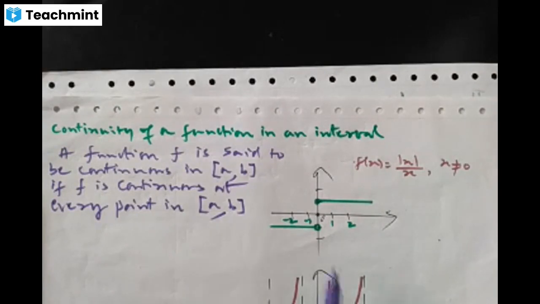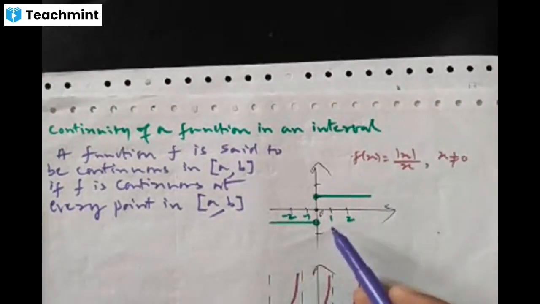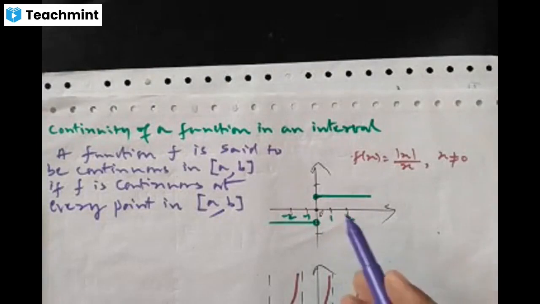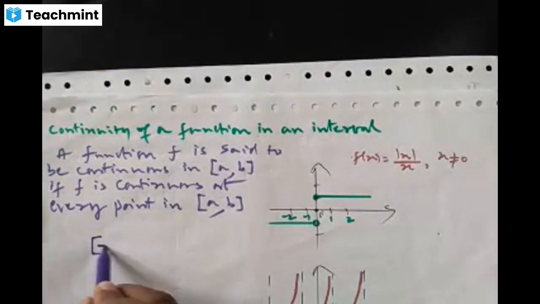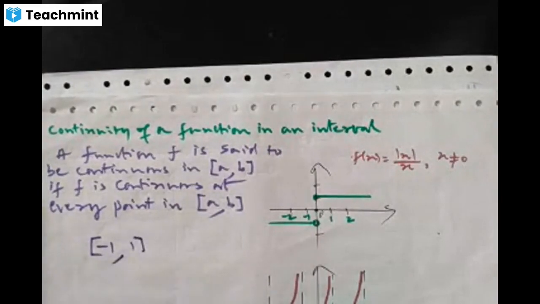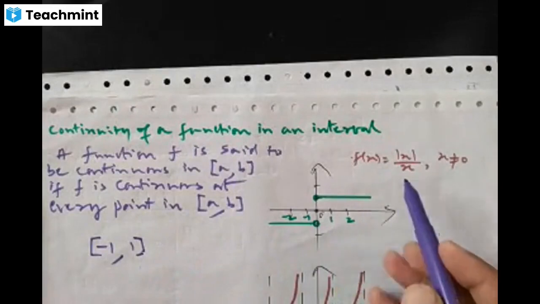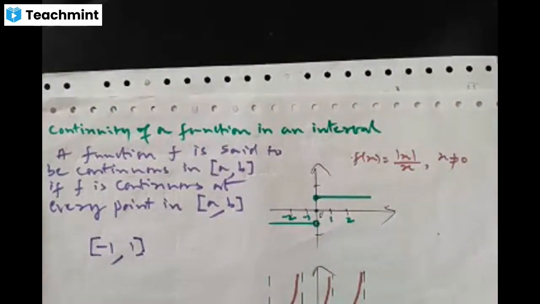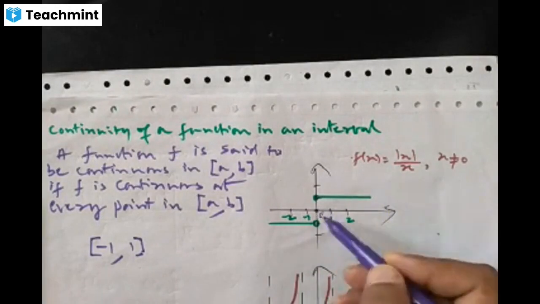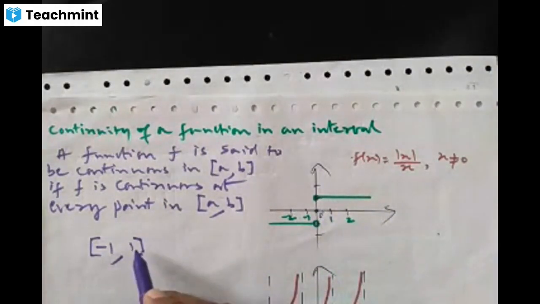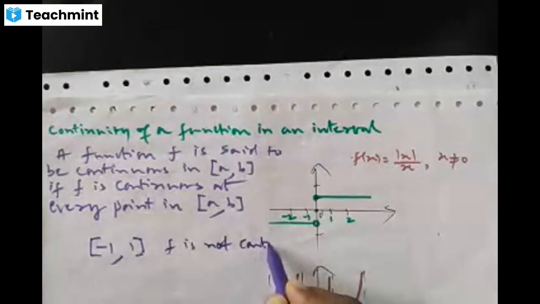See here, this is the graph of the signum function, right? If I take the interval -1, 1, in this interval is the signum function continuous? No, because at x is 0 the signum function is not continuous. So in this interval f is not continuous, right?